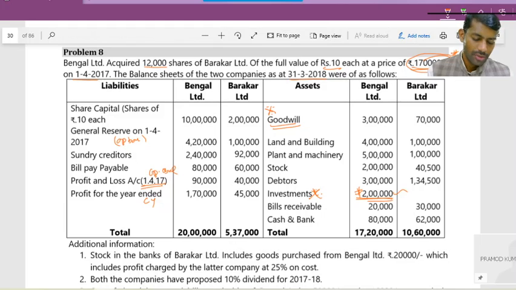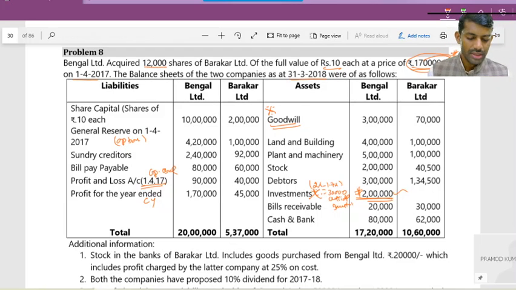So balance 30,000 is outsiders. 2 lakh minus 1.7 lakh, so balance 30,000 is outside investment. So that is other investment which will continue to appear in CFS. That means in this problem, non-current investment of 30,000 will come. Got it?